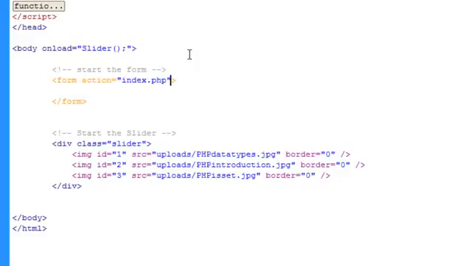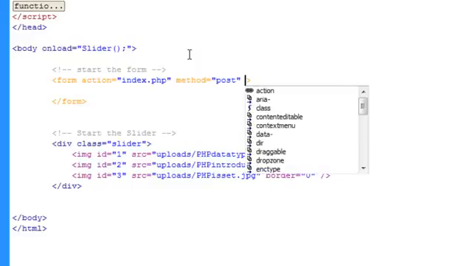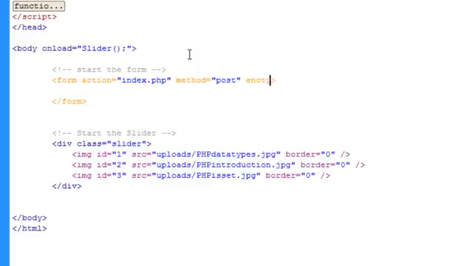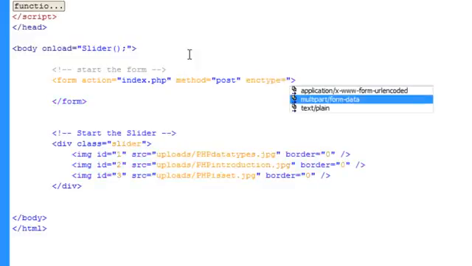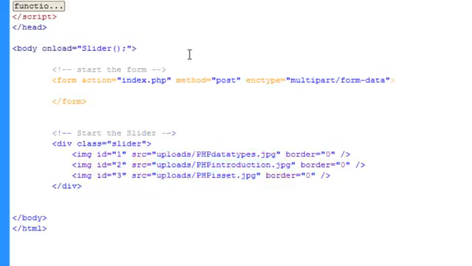Now the next attribute is method, which is the method by which we want to get the data basically, and we're going to use the method of post. After this, because we're uploading images, we need to have the attribute of enctype, and this should be equal to multipart/form-data.